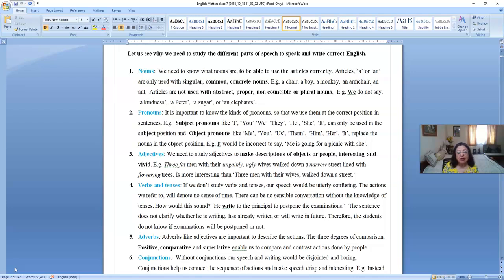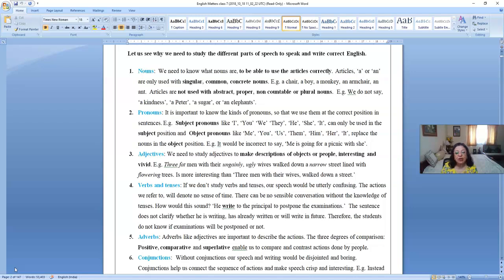But if the noun is concrete, if the noun is common, and if it is singular, if it meets all these three conditions, you cannot use it without a or an. Whether you use a or an depends on the first vowel sound, but one of the two you have to use. So to know where to use a and an in a sentence, you have to have the knowledge of nouns.